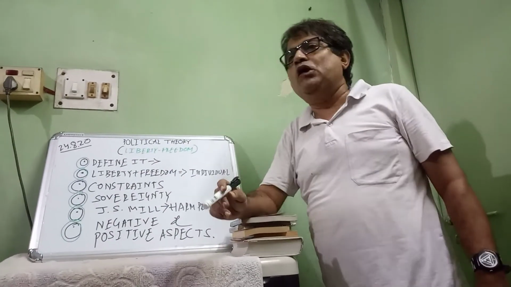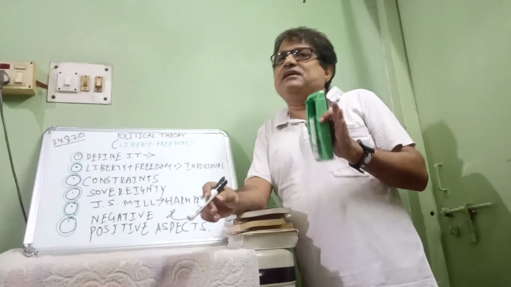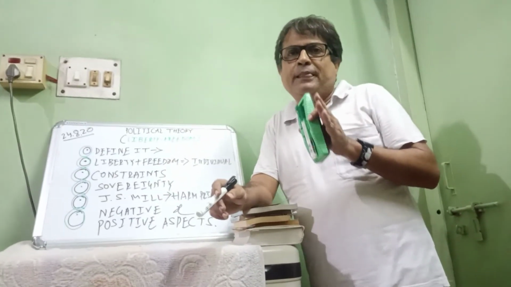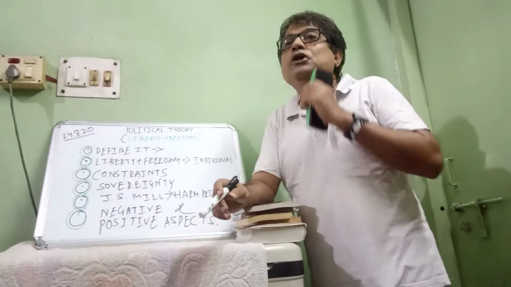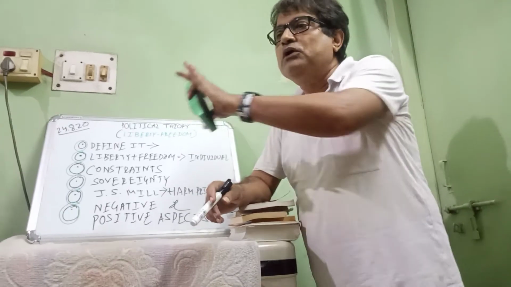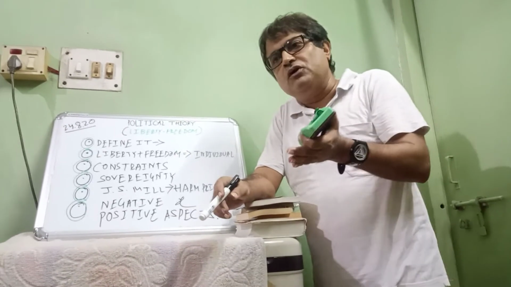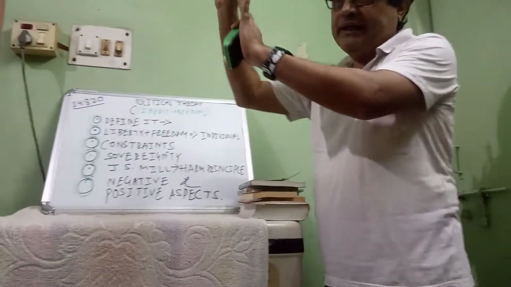Ultimately, from all the discussions, we reach two points: the negative and positive aspects of liberty or freedom. I remember a very fantastic line from Harold Laski's very famous political book, Grammar of Politics. He said that if I have the right to walk on the road smoothly, then it is others' duty to clear my way. But if it is not so, why? I am walking on the road, somebody pushes me from behind.